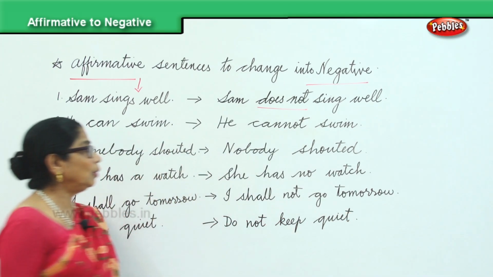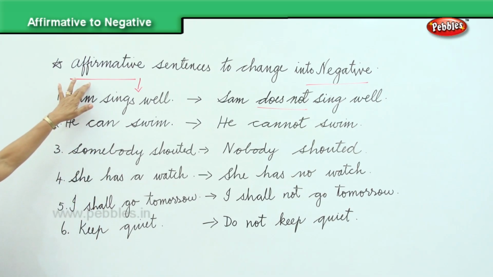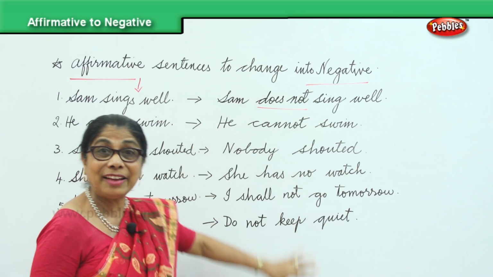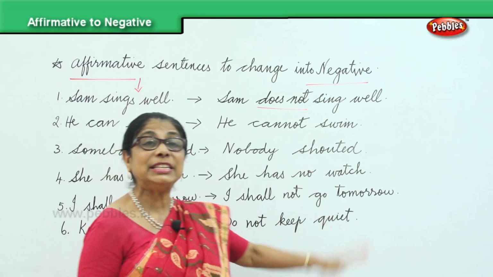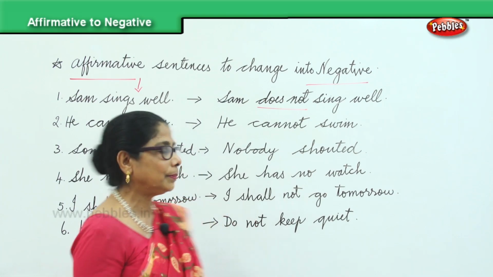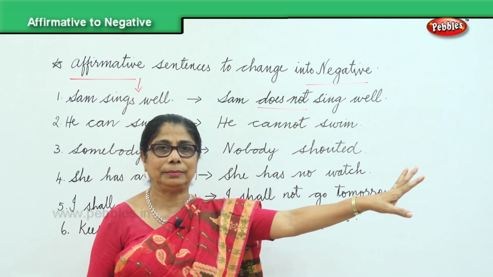Now, look at the sentences. We've got affirmative, positive sentences here, and we have changed them into negative sentences, just adding one or two words. Sam sings well, Sam doesn't sing well.